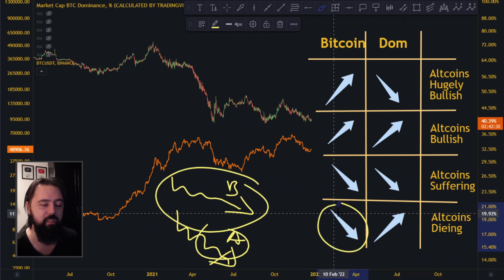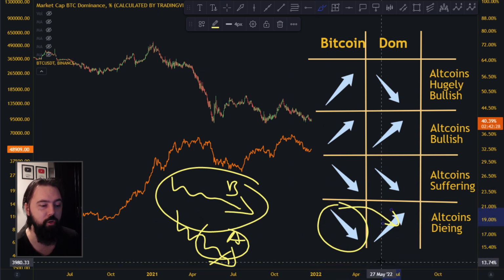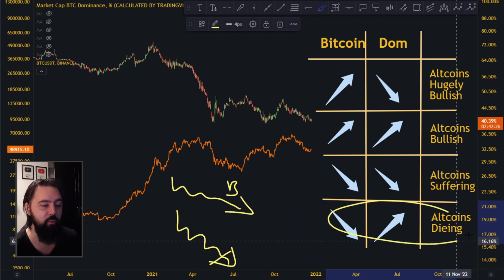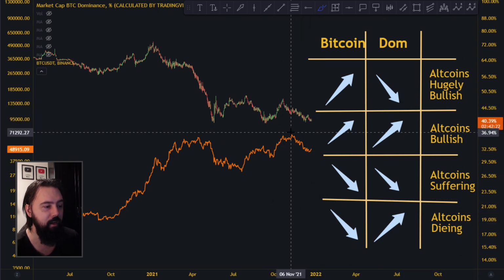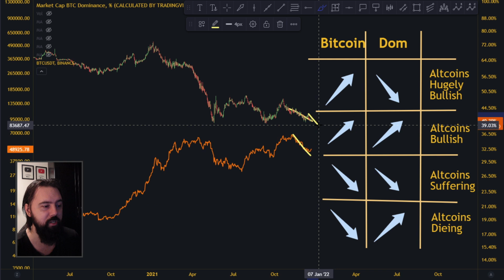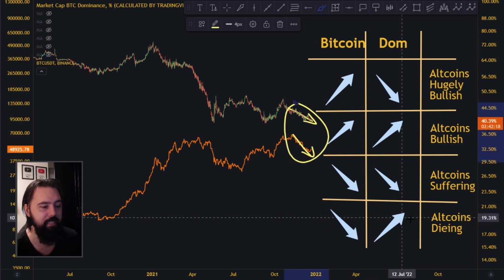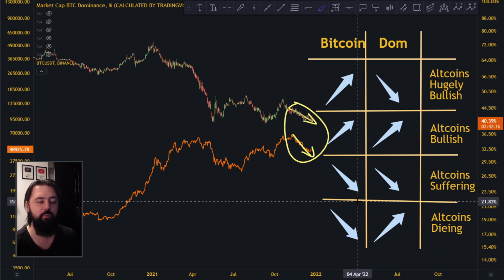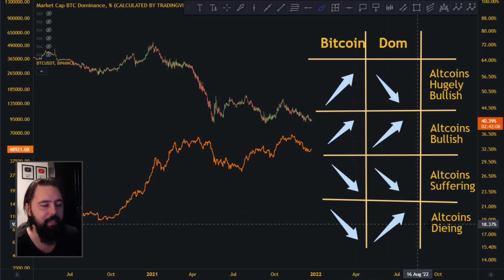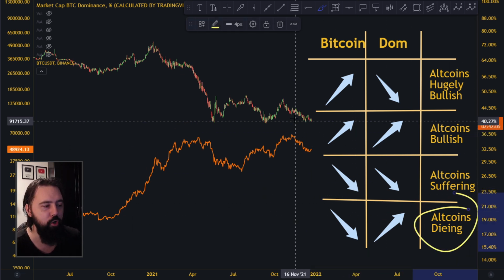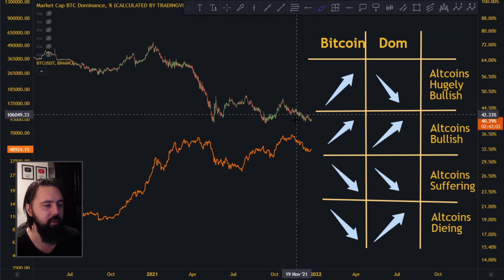Not only that, Bitcoin is bearish up here, so this spills over to the altcoins, and this is the absolute worst case scenario you can have for altcoins. And you can see down here, Bitcoin has been going towards downside, dominance has been going towards downside. What does this mean? Altcoins are dying. That's why we've been seeing these big numbers on altcoins, a lot of red, things have been going down pretty badly, but altcoins have been suffering more than Bitcoin actually over here in this part up here.